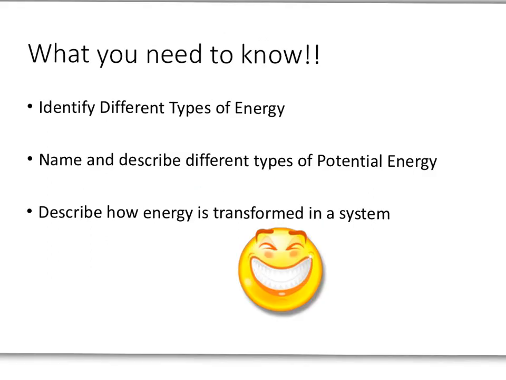All right, to wrap it all up, what do you need to know? You need to be able to tell me different kinds of energy. You need to be able to name and describe potential forms of energy, that's stored energy. And then last but not least, you need to describe how energy is transformed in a system. That means when we have the ball rolling on the track or the roller coaster on its track or any other situation where energy is being used.